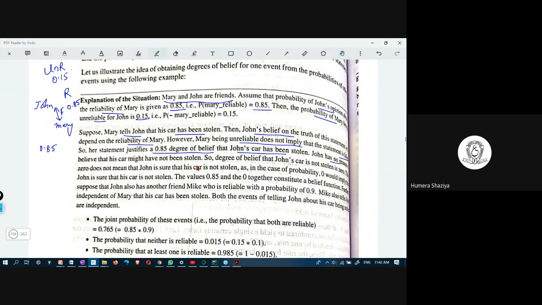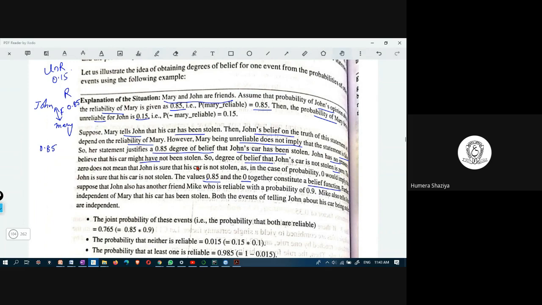And John has no reason to believe that his car might not have been stolen. So the degree of belief that John's car is not stolen is 0. The 0 does not mean John is sure that his car is not stolen, as in the case of probability, where 0 would imply that John is sure that his car is not stolen. The value 0.85 and 0 together constitute a belief function.